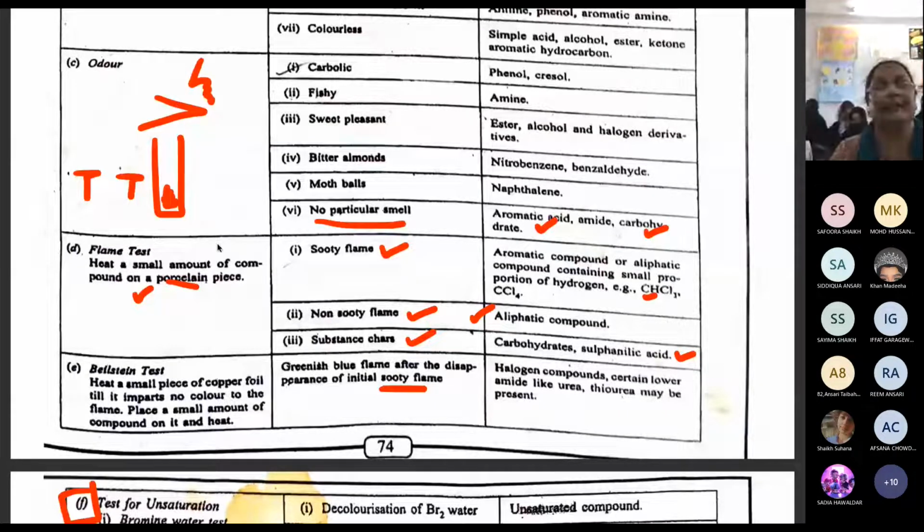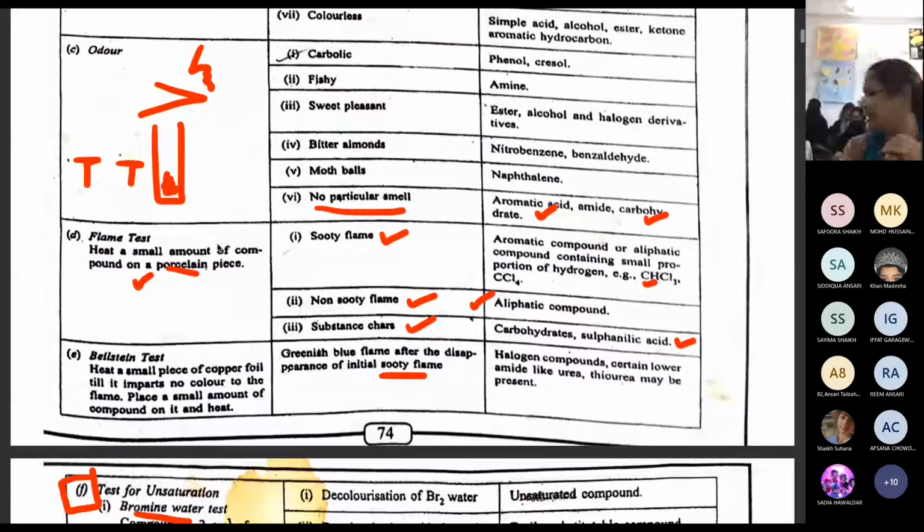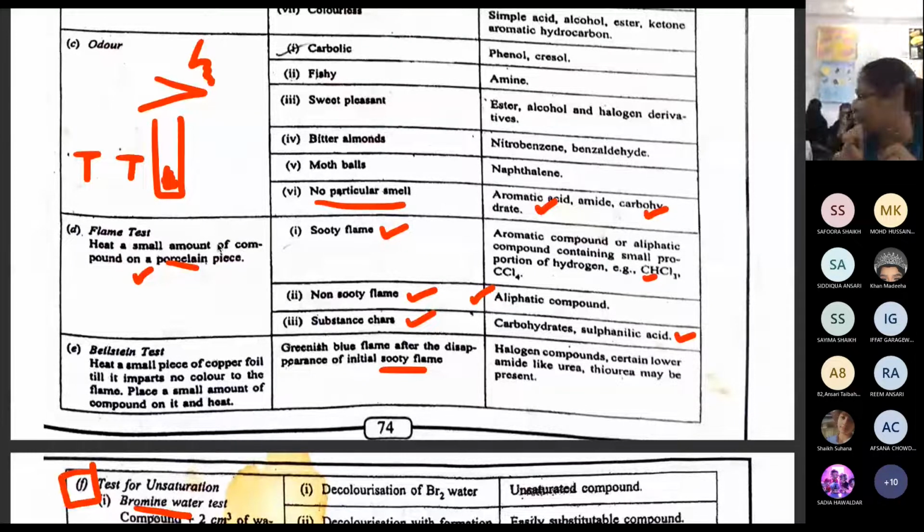Now next you are going to do the flame test. How are you going to do the flame test? Afterward I will give a demonstration also. There is a porcelain piece, a small broken piece, and a pair of tongs. I will read it.